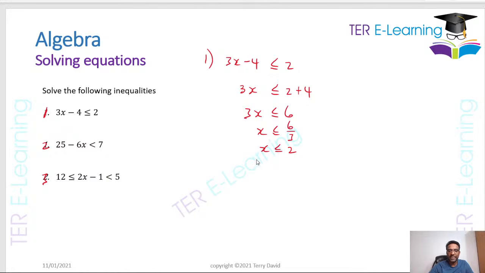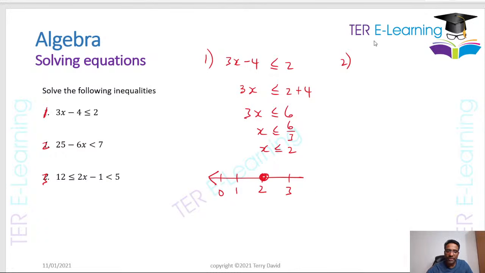And what I notice CSEC does, they tell you to represent this solution on a number line, right? So if it's less than or equal to 2, you draw a number line and you put 2 here. You're going to put a circle here. It's less than or equal, so we need to shade the circle. And let's put this as 1, put this as 0, put this as 3. And therefore, if we have to represent that on a number line, it's going to be an arrow pointing to the left, right? That's how we solve a question like that.